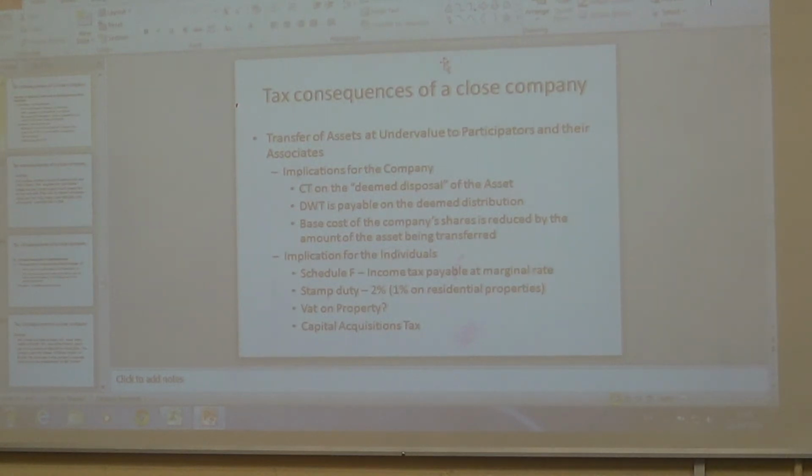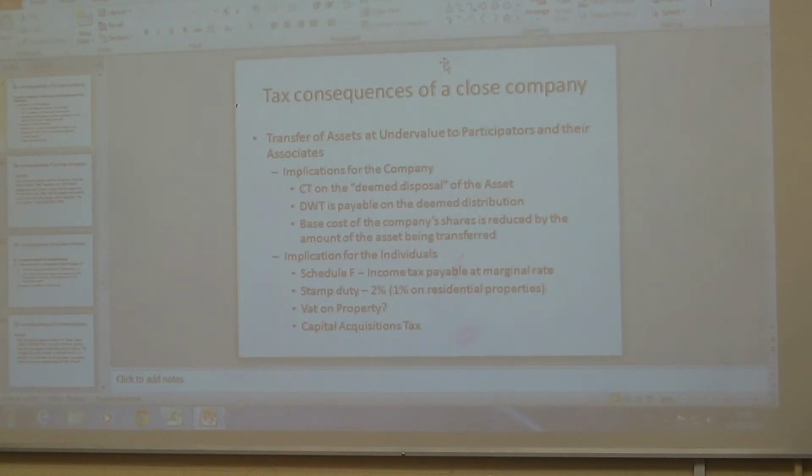Okay, and Stuart, the 100,000 is the capital gains tax, but inside the company you don't pay 33%, so you pay the 33 over the 12 and a half, you have to adjust it up. So that's why it says CT on deemed disposal, because a company doesn't pay capital gains tax, it pays corporation tax, so 33 over 12 and a half. The deemed disposal being 60? No, the 100. The 100. Right, yeah. The market value.